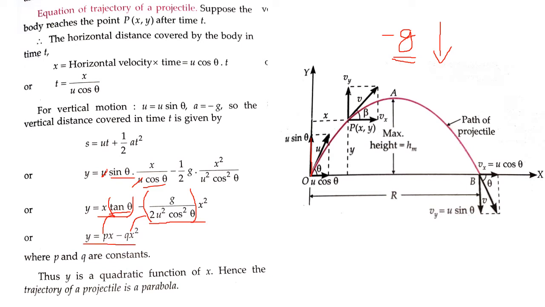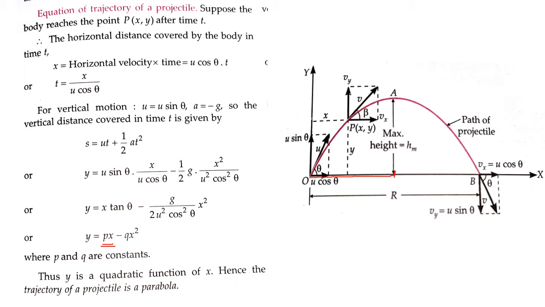Now the body will follow, look here carefully. As the value of x is very small, out of this term, the first part will be dominating. So for the smaller values of x, up to this range, my y will be directly proportional to x.